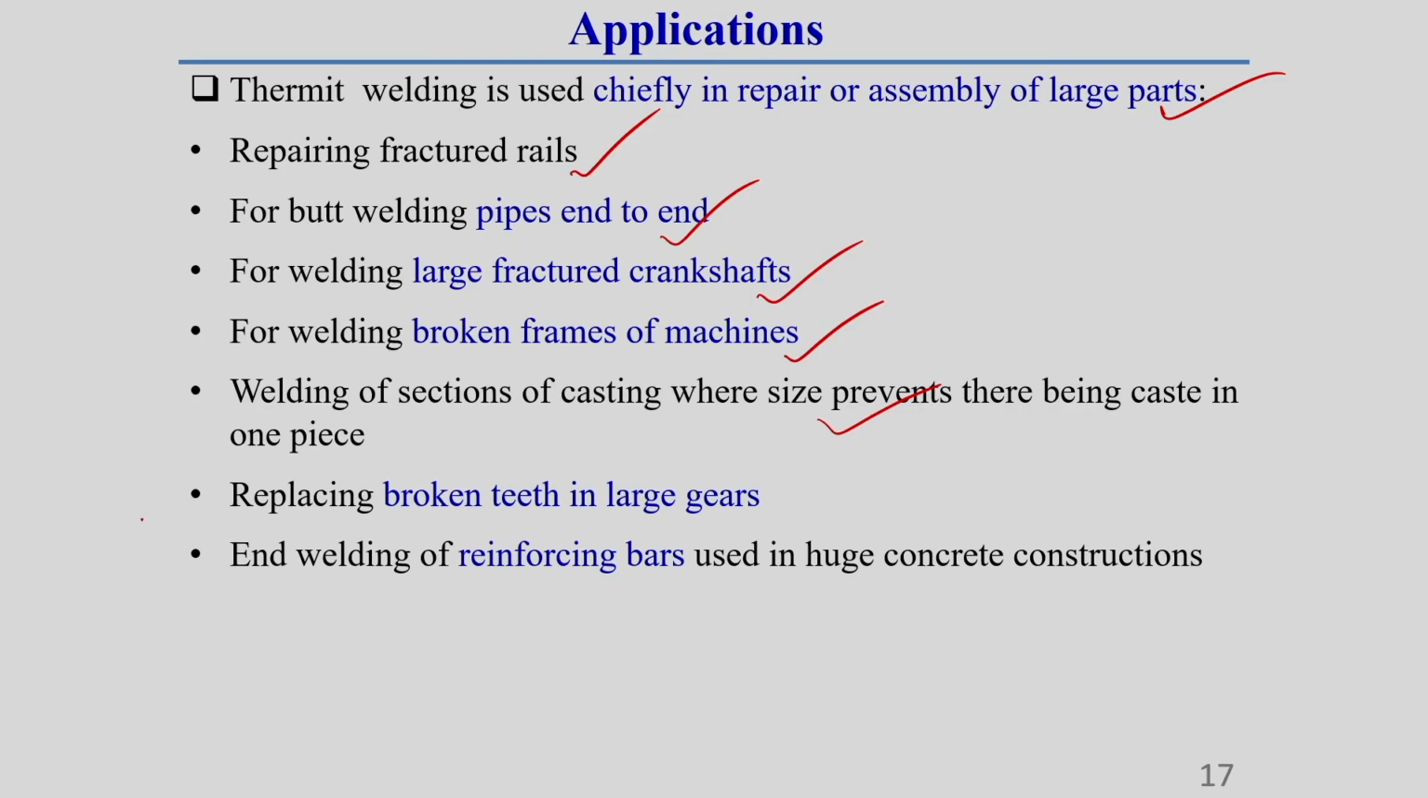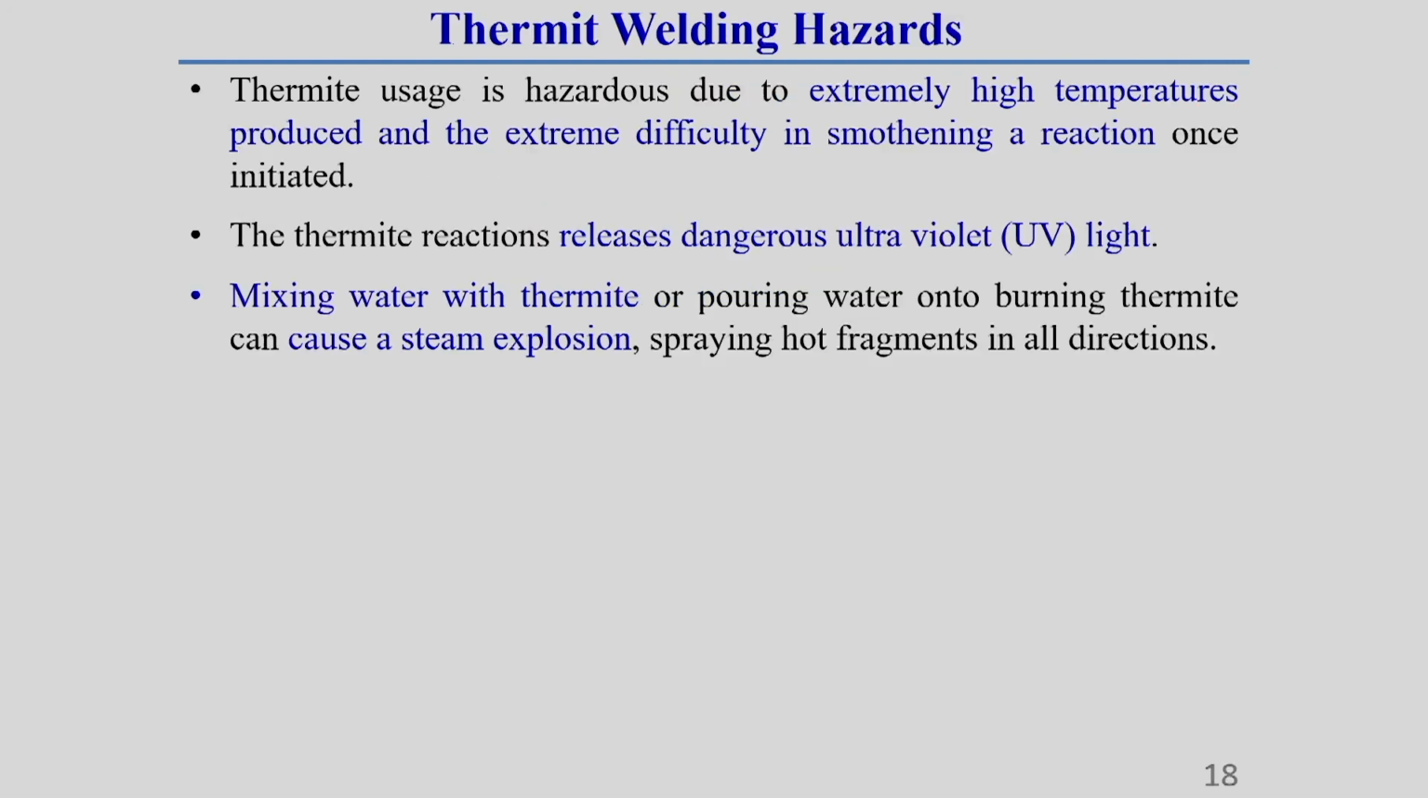Replacing broken teeth in a large gear, thermit welding is widely used. Then end welding of reinforcing bars, which are generally used in huge concrete construction. For high or huge construction some reinforcing bar is used. Okay. So to connect these bars, the thermit welding process is used.